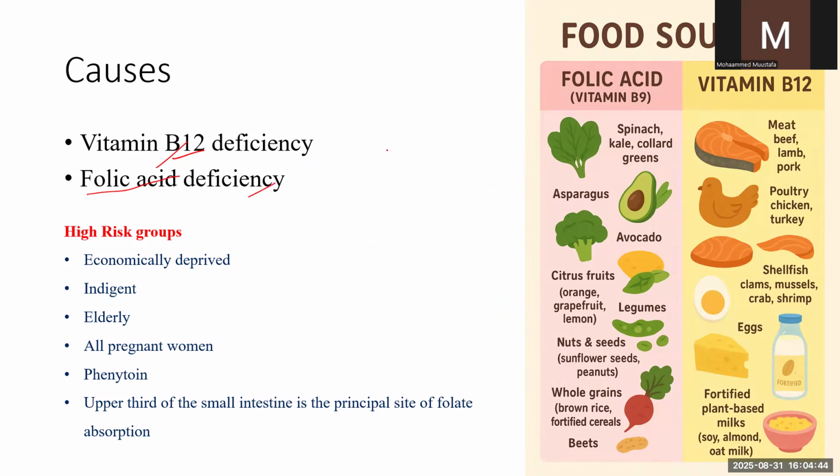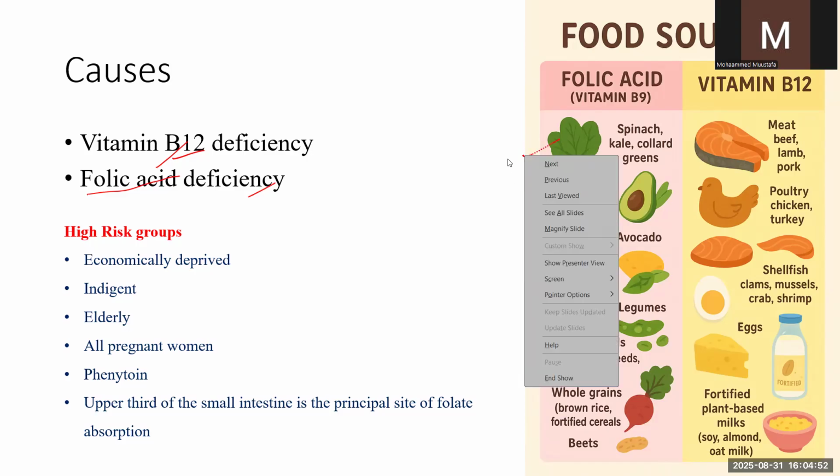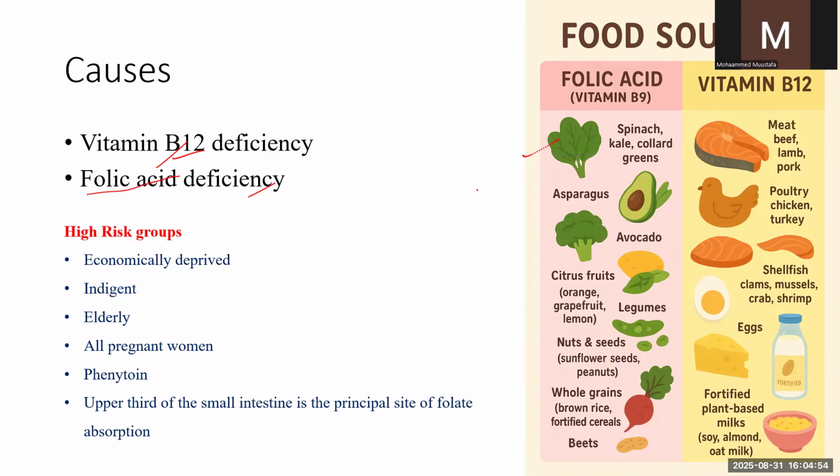Where can we find these? What are the sources of vitamin B12 and folic acid? I have listed them here. The food items which are abundant in folic acid are spinach, collard greens, asparagus, avocados, citrus fruit, nuts, and whole grains. All these are sources of folic acid.